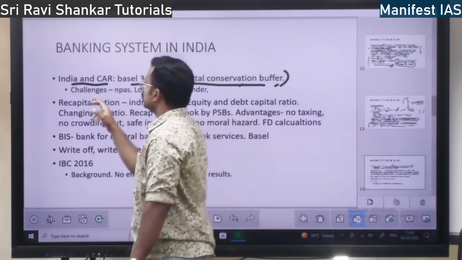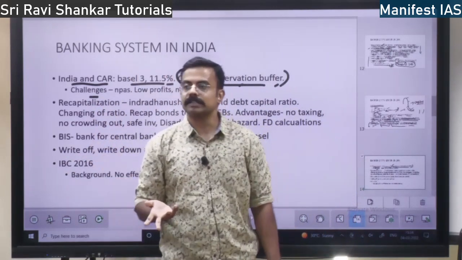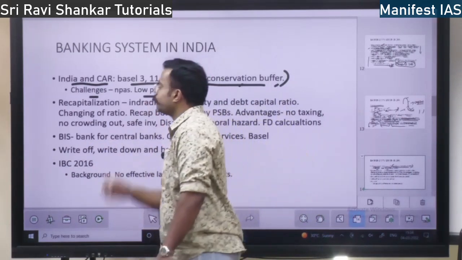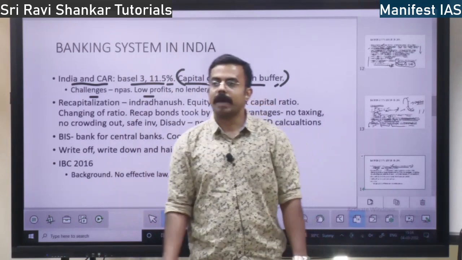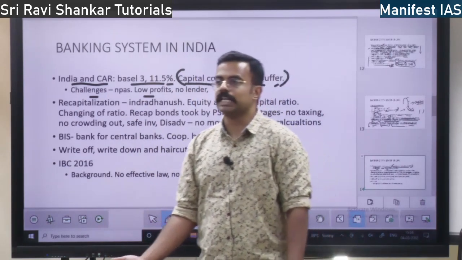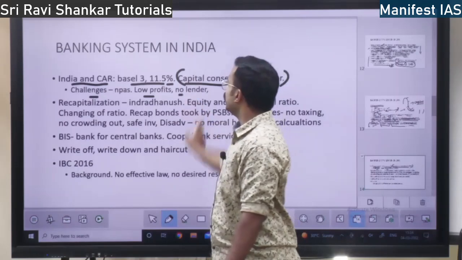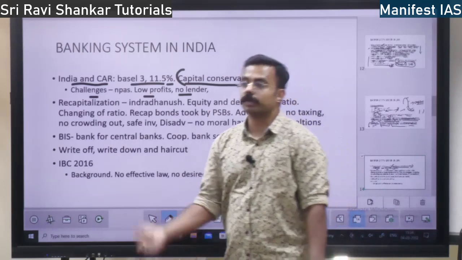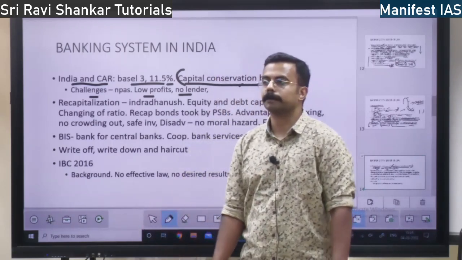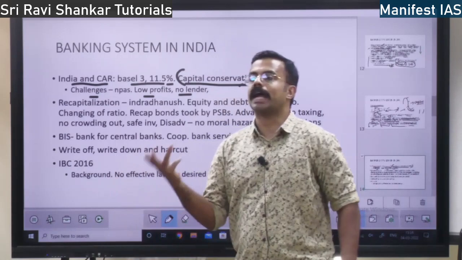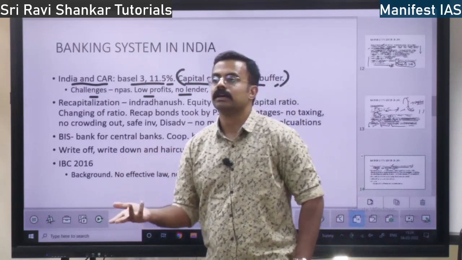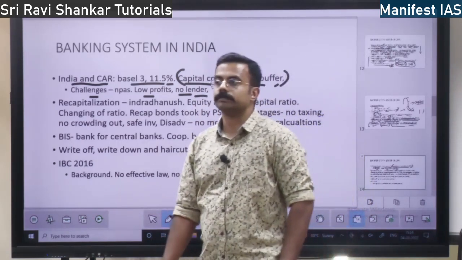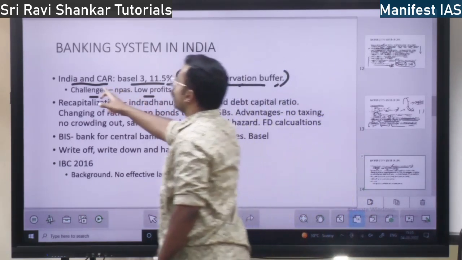So what are the challenges in India? One is non-performing assets, assets which are non-performing. Second is low profits. In the banking sector there is very little profit, and also no lender. If banks want loans for themselves, nobody is going to give to the bank. There is no lending. Banks cannot mobilize capital. Banks do not have any lender, that is the no lender concept, right? So these are the challenges for banks in India.